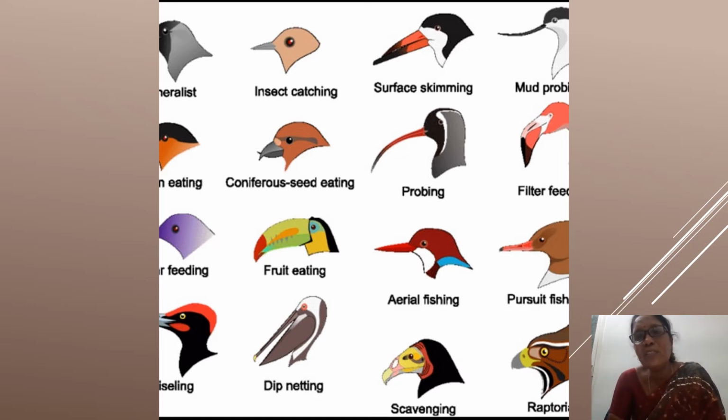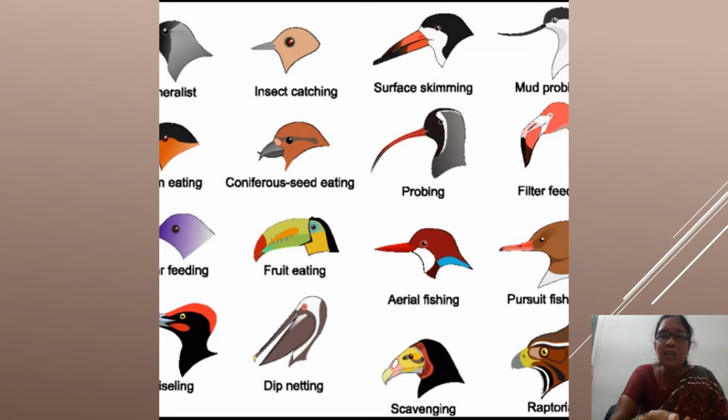Look at the duck and its beak. Parrot, fruit eating. How is the beak in parrot? It's like this, hooked. Small and hooked in parrot. The beak is small and hooked. Then duck, look at the duck. How is its beak? How is the beak in the duck? It's long and spoon-like.